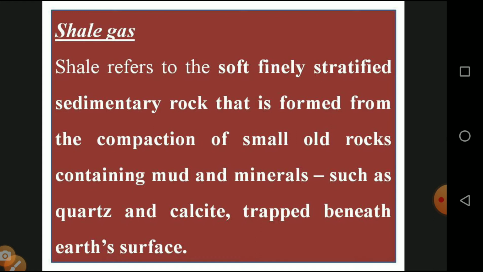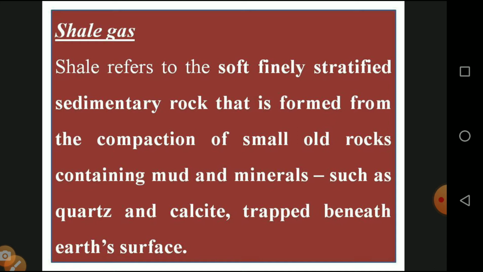So we will see the textual content of today's topic. Shale refers to the soft, finely stratified sedimentary rock that is formed from the compaction of small old rocks containing mud and minerals such as quartz and calcite, trapped beneath the earth's surface. Different kinds of rocks are available. Some rocks are white, black or yellow, and some are in the form of marble and tiles. This is the mud in the form of very soft powder.